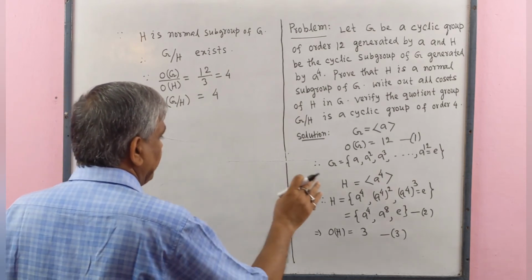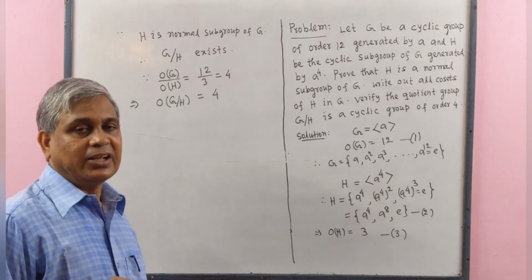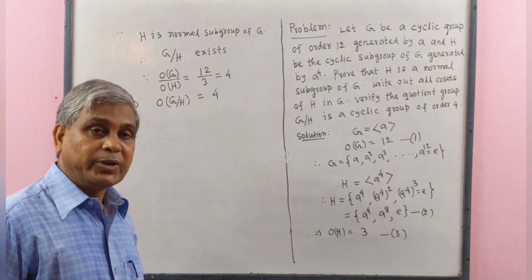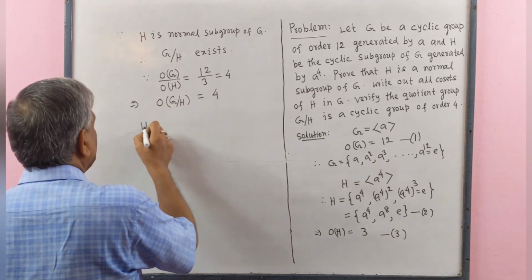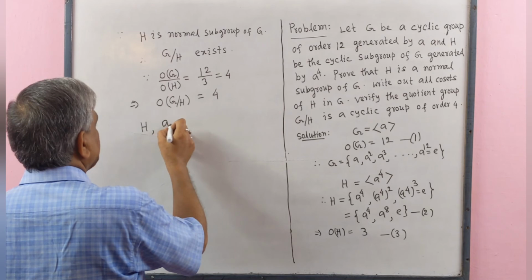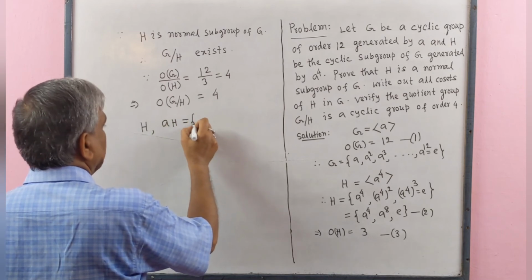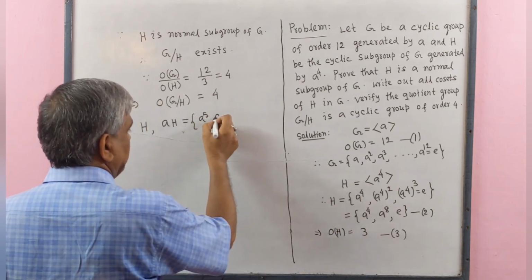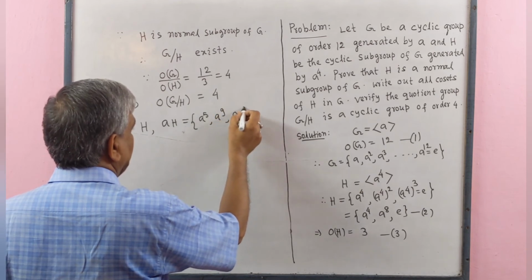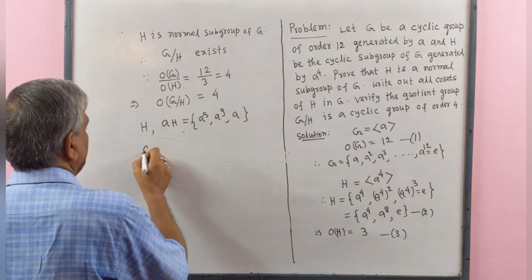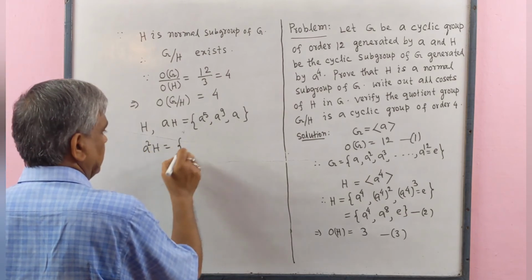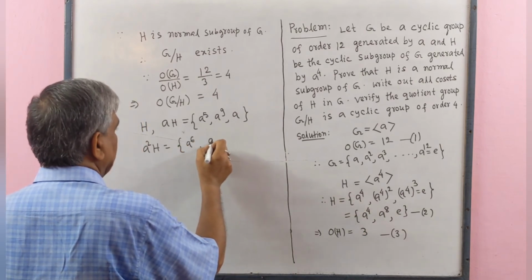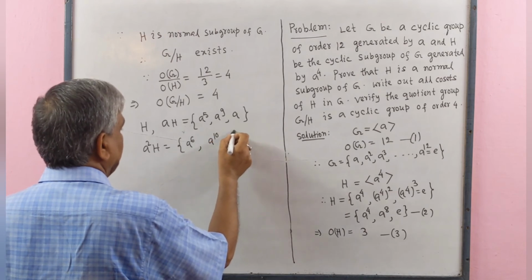Here we construct 4 elements. Since we know that H be the identity element of the quotient group, so H will be the identity element, and next AH, this equal to A to the power 5, A to the power 9, and A. A square H, this equal to A to the power 6, A to the power 10 and A square.